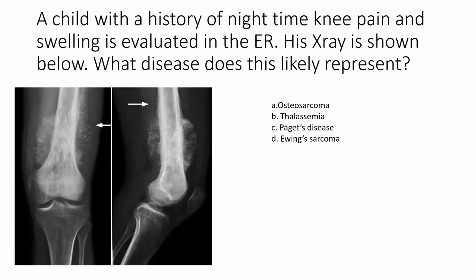So a child with a history of nighttime knee pain and swelling is evaluated in the ER. His X-ray is shown below. What disease does this likely represent? Your options are osteosarcoma, thalassemia, Paget's disease, Ewing's sarcoma.